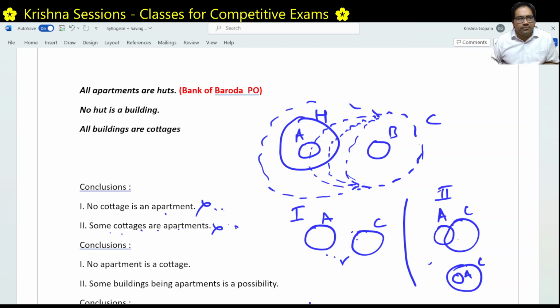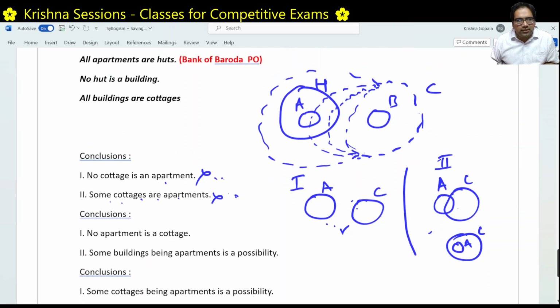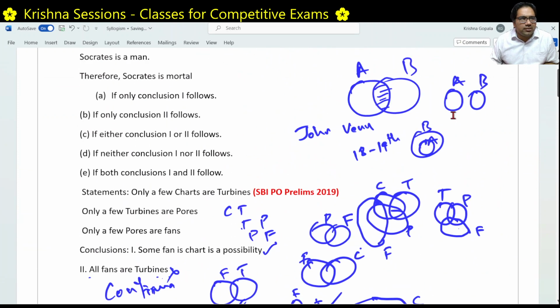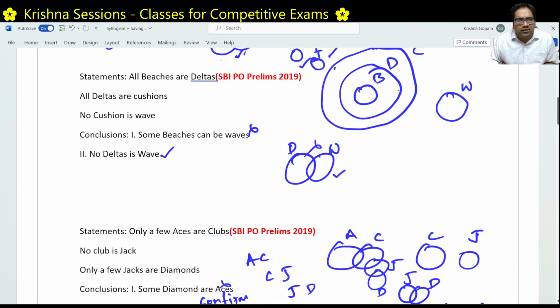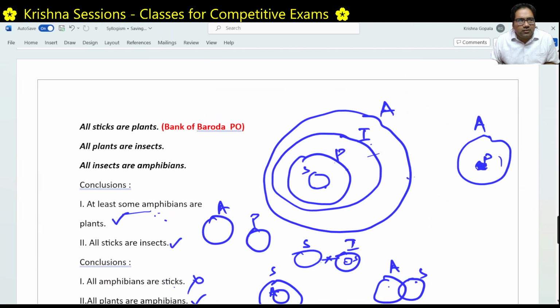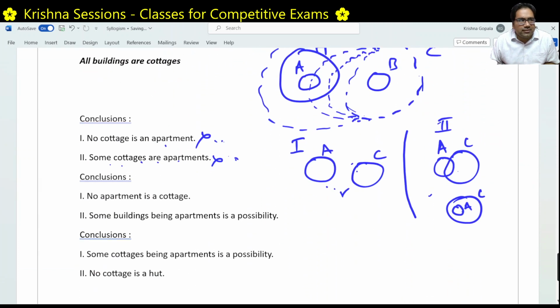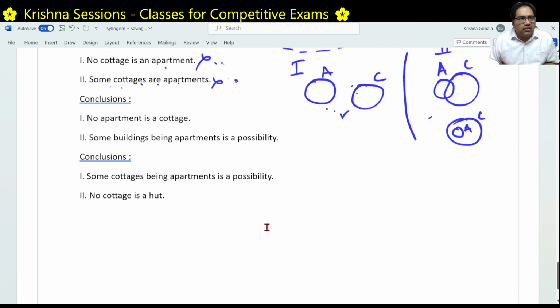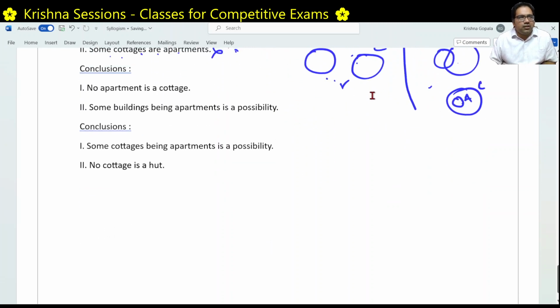So the answer is a little tricky. What are the conditions? If either conclusion one or two follows. Either means either one or two follows, not necessarily both. Here in this case, this is the answer, right? If one follows, then two will not follow. If two is correct, then one is not correct. If one is correct, then two is not correct. So in this case, that is the correct answer. Right. Next.